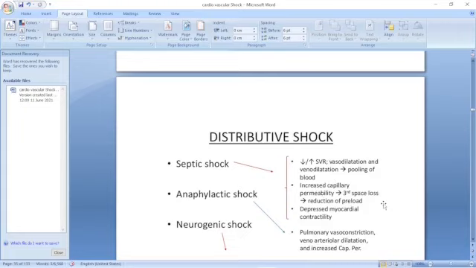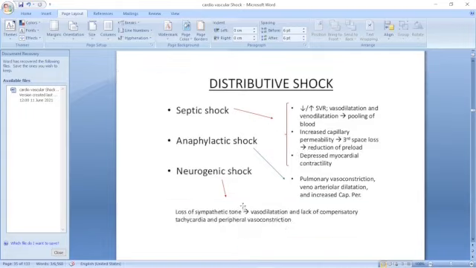It doesn't come back, so there is reduced preload. Venous return is getting reduced, and there is depressed myocardial contractility. Because venous return is not there, naturally cardiac output cannot be maintained. Contraction is reduced. In anaphylactic shock, with pulmonary vasoconstriction, we know there is arterial dilatation and increased capillary permeability.